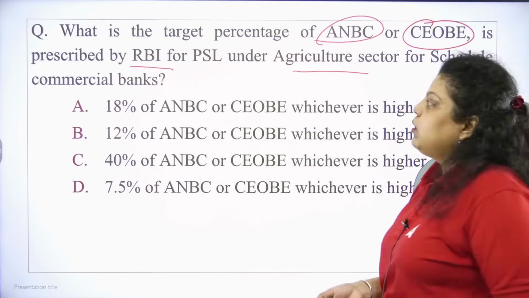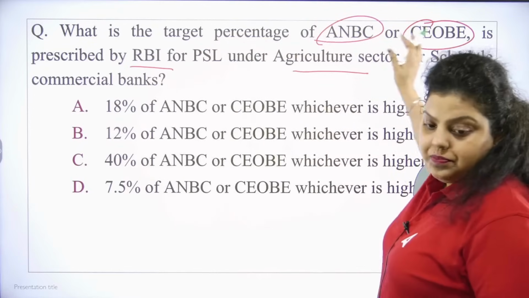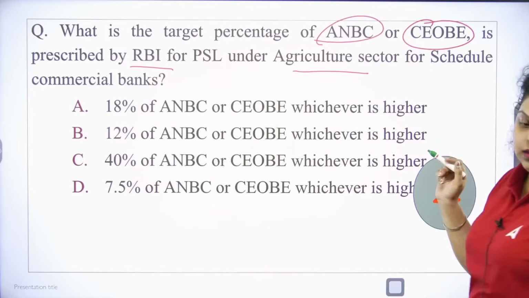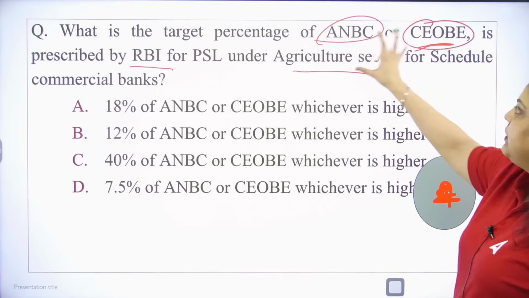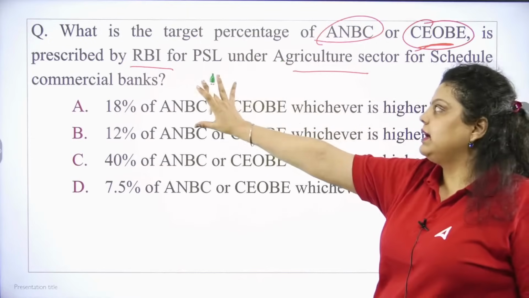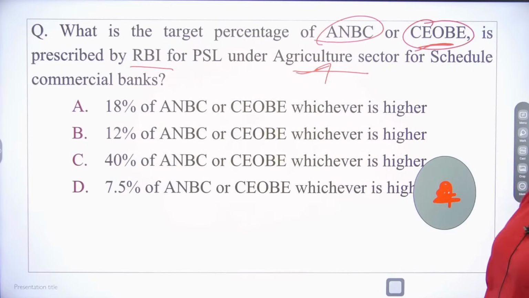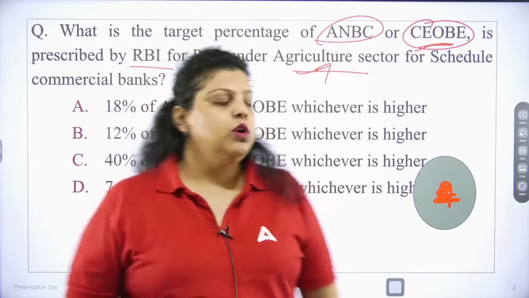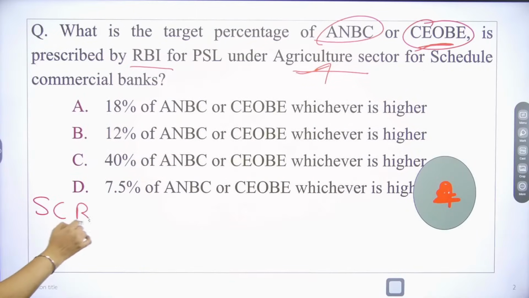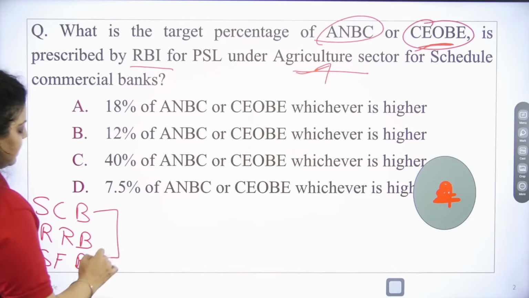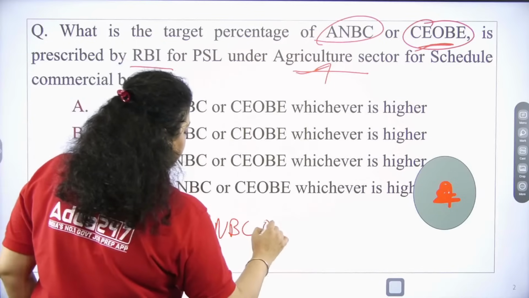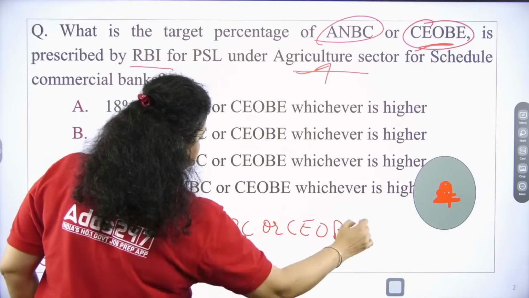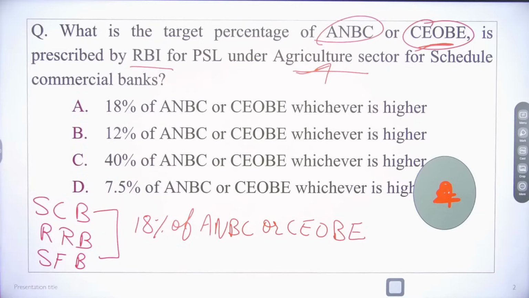So the percentage of ANBC, adjusted net bank credit, or CEOBE, that is credit equivalent of off-balance sheet exposure. What percentage of these do we have to provide as target in our agriculture sector? For the scheduled commercial bank, for RRBs, for small finance banks, they all have the same target, 18% of ANBC or CEOBE, in case of agriculture. Everybody has the same target.